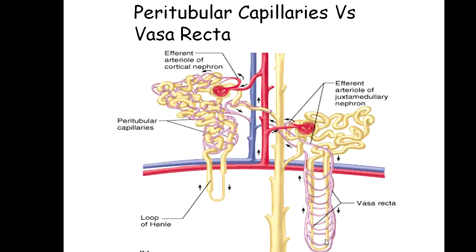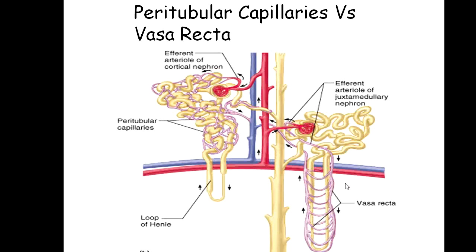Some cortical nephrons may also contain the Vasa recta, but the majority of cortical nephrons do not, and almost all the juxtamedullary nephrons contain Vasa recta, while less than 1% of the cortical nephrons also contain Vasa recta.